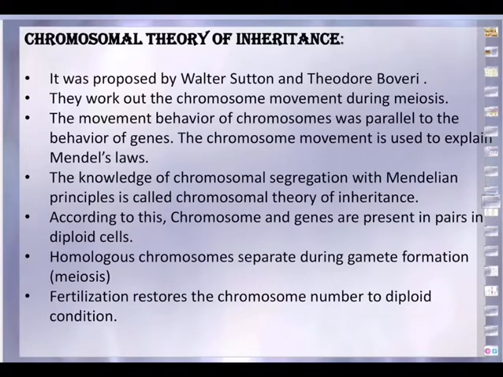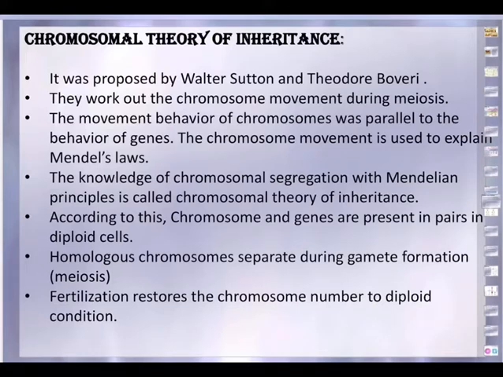It was proposed in the year 1902 by two scientists, Walter Sutton and Theodor Boveri. So we say Sutton and Boveri. They worked out the chromosome movement during meiosis, and in particular, during anaphase 1 and anaphase 2, the chromosomes move to different poles, the North Pole and South Pole.